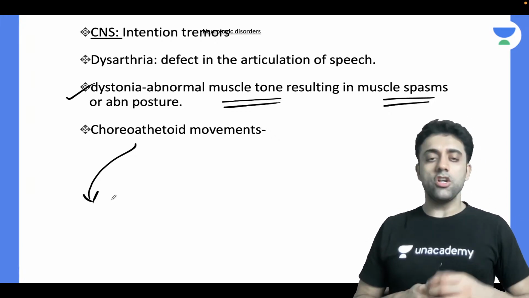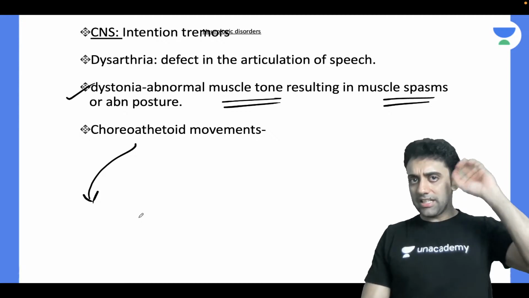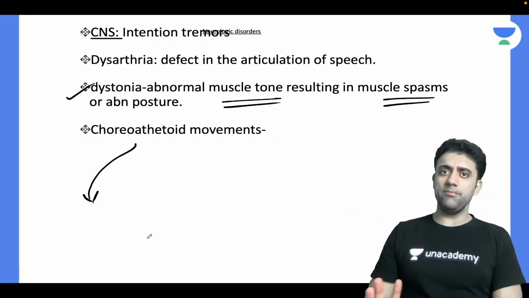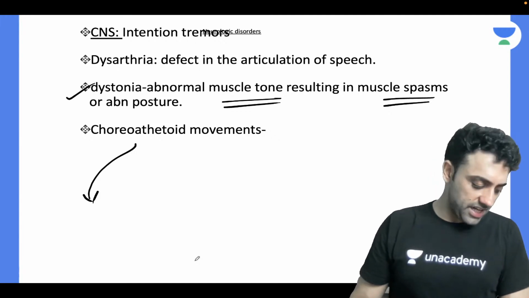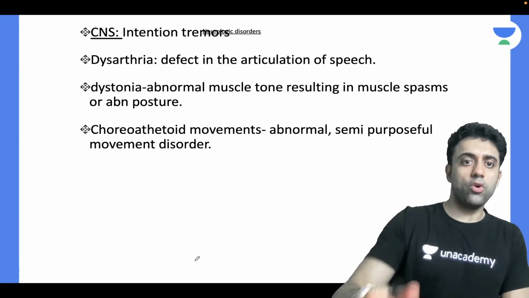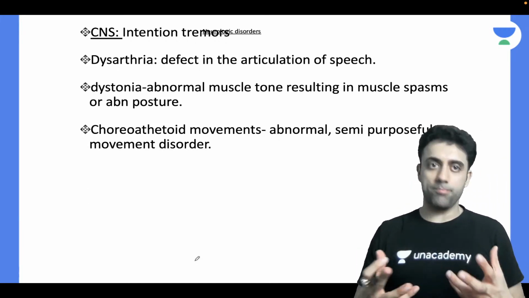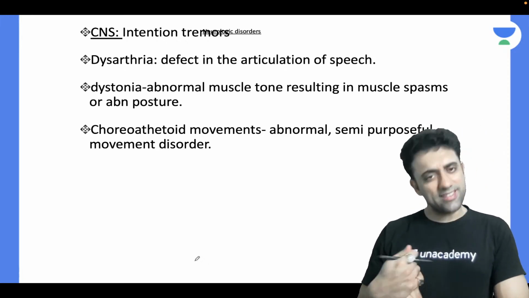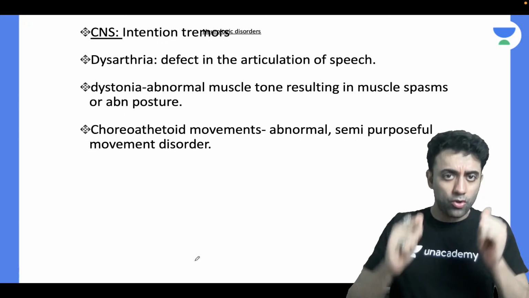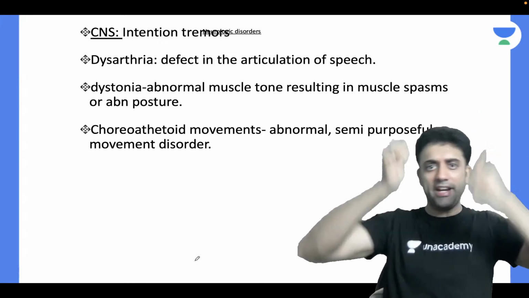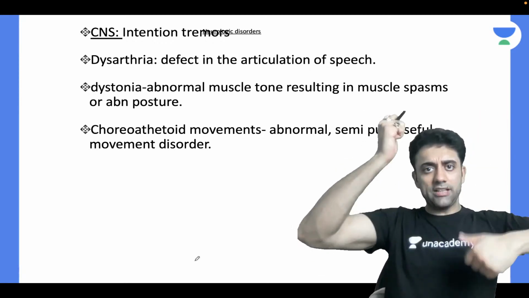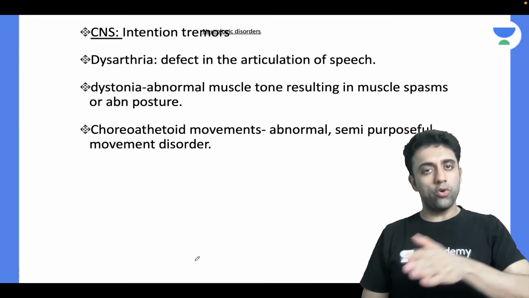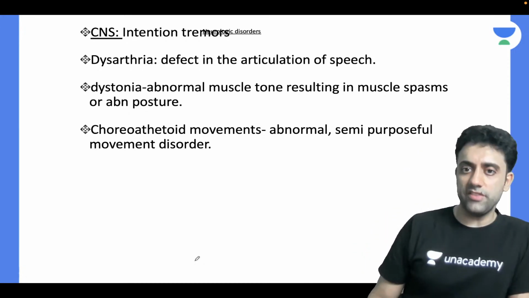Very true. So choreoathetoid movements, where else have we read them, or have we read them only in Wilson disease? Wilson disease will have choreoathetoid movements. Choreoathetoid means abnormal semi-purposeful movement disorders, right? Exactly. Sydenham's chorea also has choreoathetoid movements, like the milkmaid grip. Remember, milking a buffalo, milkmaid grip. So choreoathetoid movement can happen there also, and choreoathetoid movements are happening here also in Wilson disease.